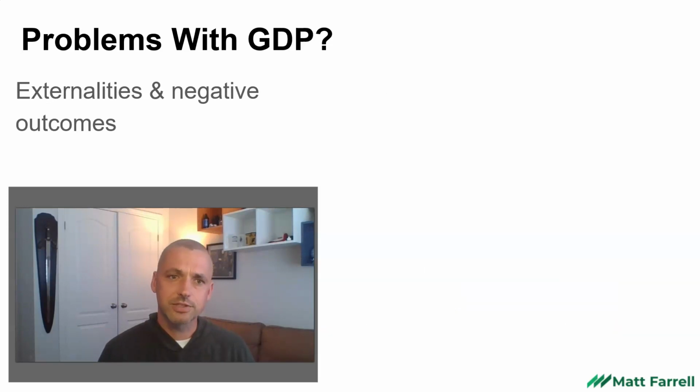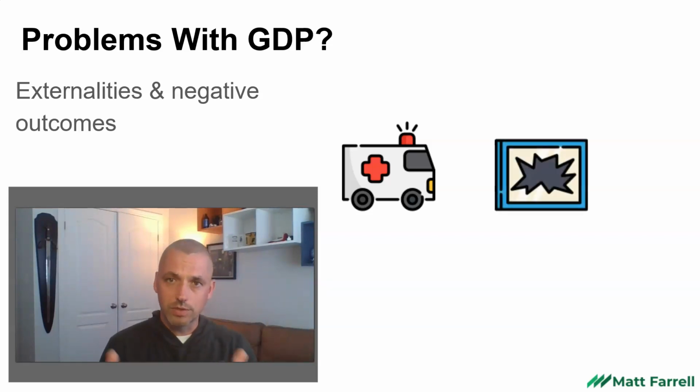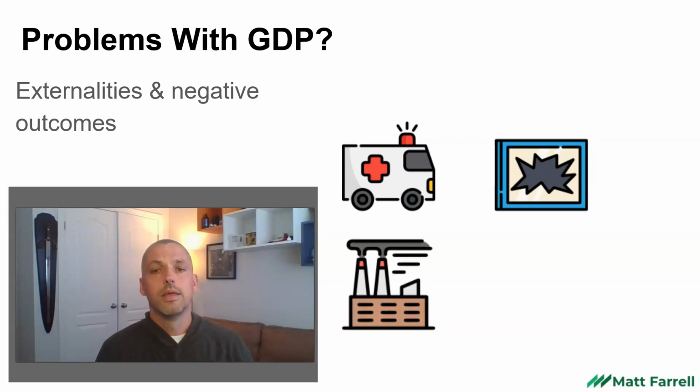There's also negative externalities and other negative outcomes that can be captured with GDP. And I'll talk through some examples. For example, a car accident. Let's say there's a car accident, very destructive, property is destroyed, people may be injured, maybe they lose their lives. But an ambulance is called. That incurs an economic transaction that would make GDP go up. Broken window, destruction of property. Somebody needs to pay to fix that. They are at a loss of time and a loss of opportunity, but it's an economic transaction. GDP just went up.